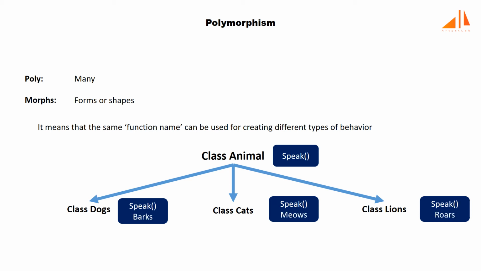You'll have to re-implement method speak for each child class separately. You can say that by using the same method, that is speak, we have created three different forms of speech. That's what polymorphism means in the OOPS concept.